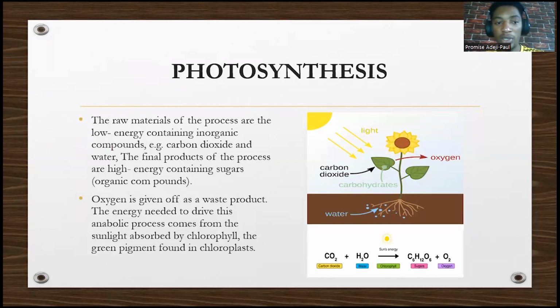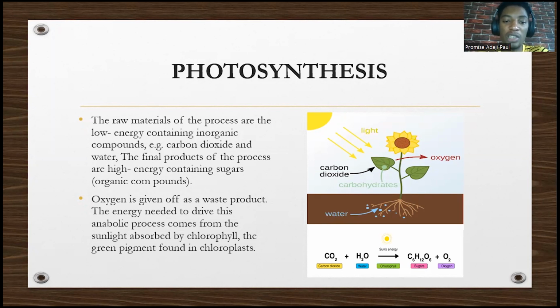So the raw materials for this process are low energy containing inorganic compounds, things like CO2, that's carbon dioxide, and water, that's H2O. The final product is usually a high energy containing sugar. So they use simple inorganic molecules to produce an organic molecule with high energy. So that's the energy which we use.